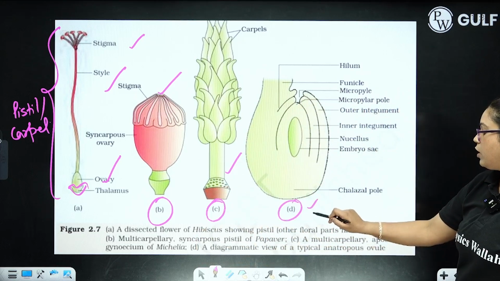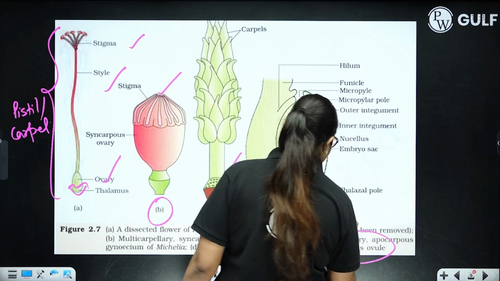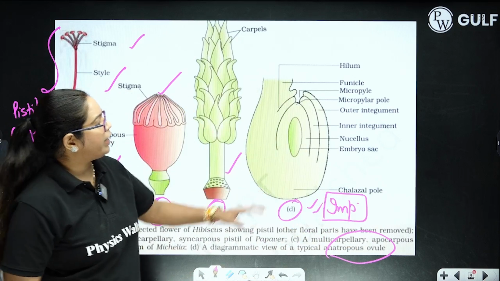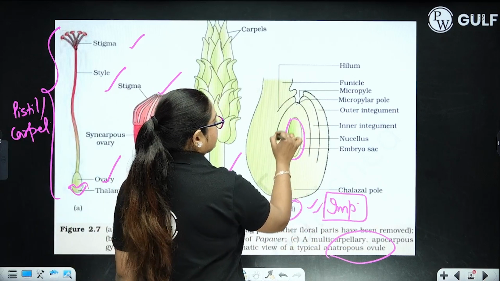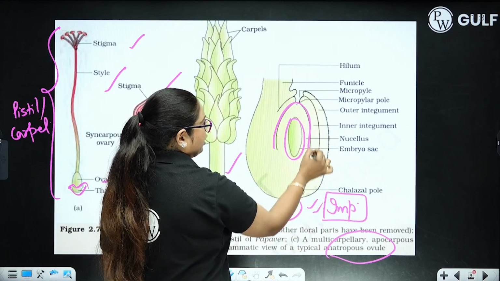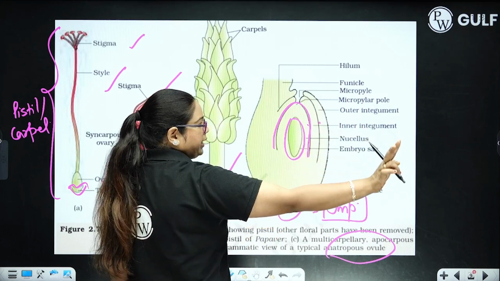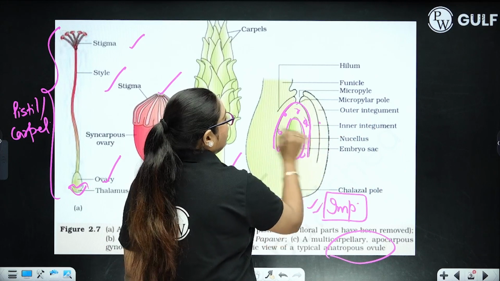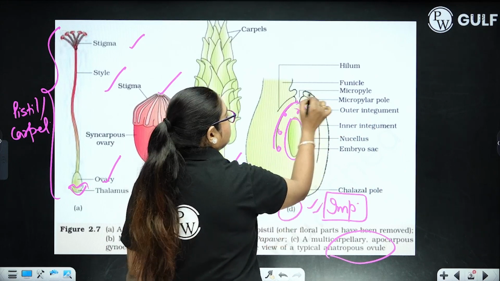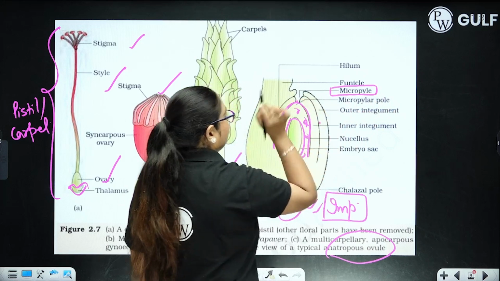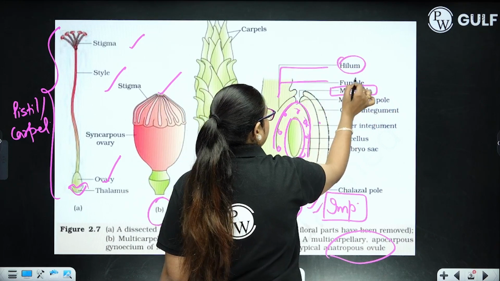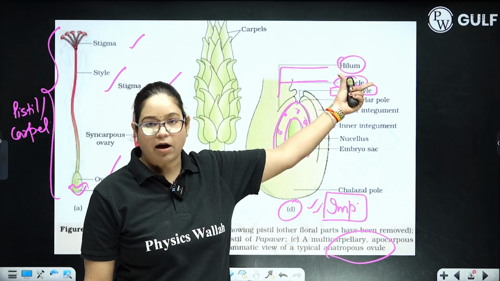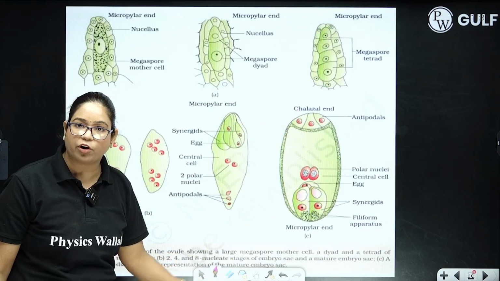Over here, this is the figure of an anatropous ovule. Again, this is a very important diagram for your board exam. You can see over here, we have the embryo sac that is surrounded by integuments, inner and outer integuments. Two integuments are present in angiosperms. Then you have nucellar cells over here. Then the micropylar end is present, that allows the entry of the pollen tube. We have the hilum and we have the funicle, the attachment stalk of the ovule with the placenta. Okay, so this is a very important diagram for your board exam.